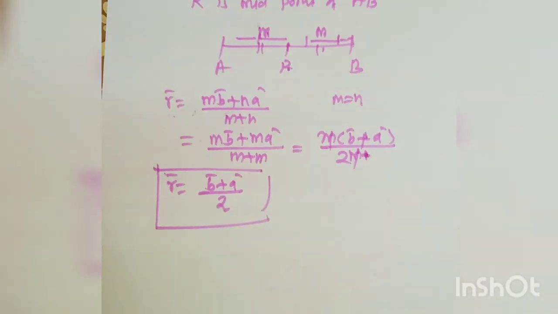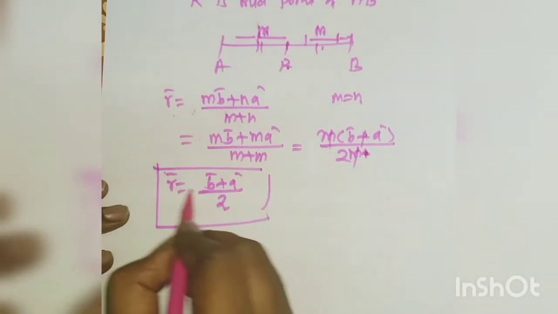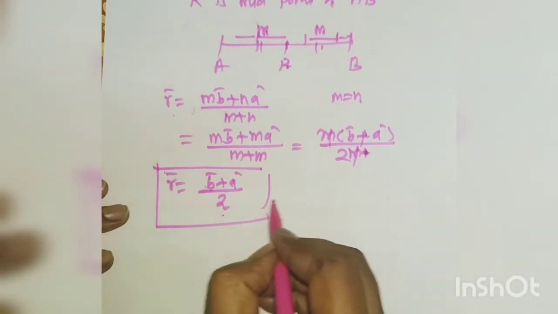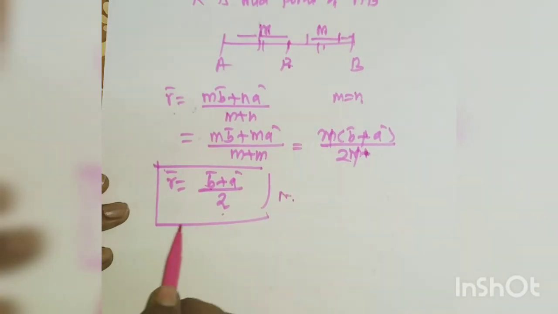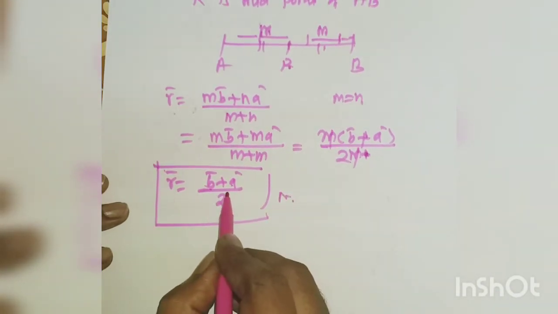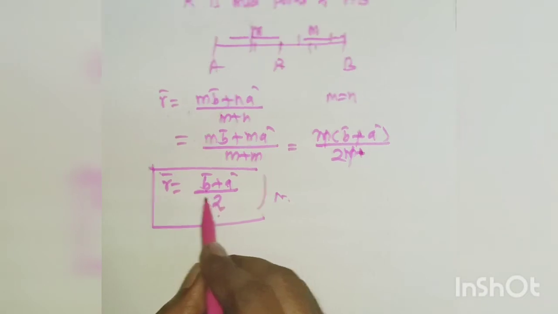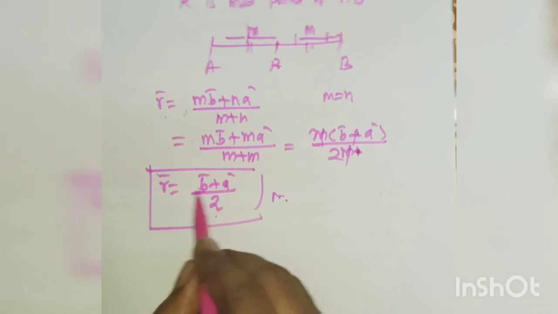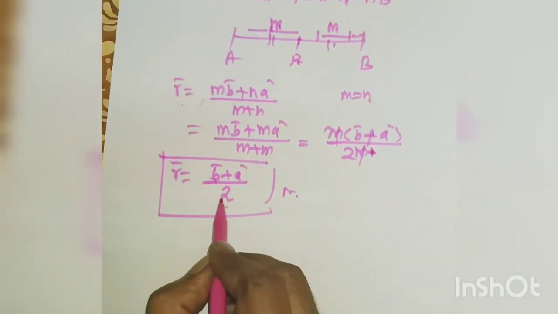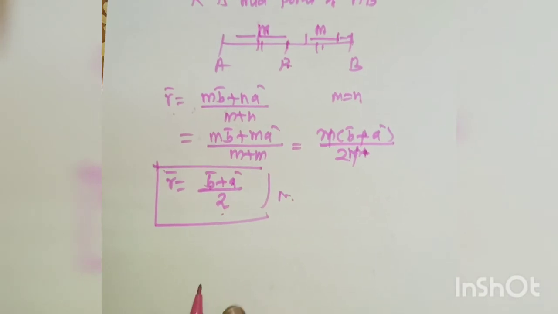Now we get r bar is equal to (a bar plus b bar) divided by 2, which is called the midpoint formula. If R is the midpoint of a line segment AB with position vectors a bar and b bar, then take their sum divided by 2, which is called the midpoint formula.